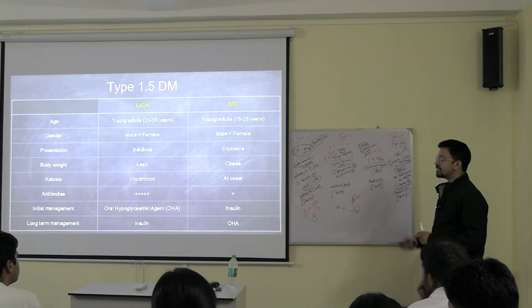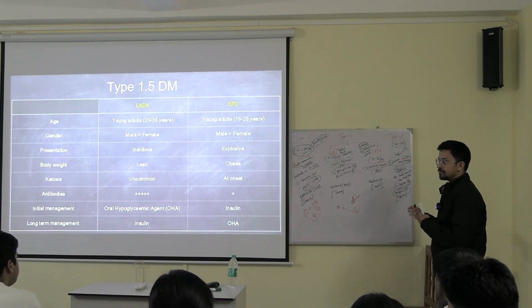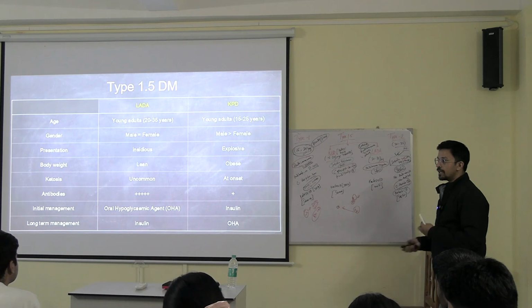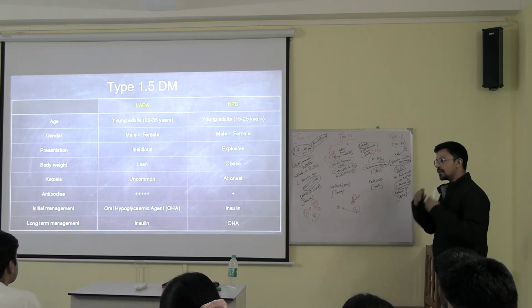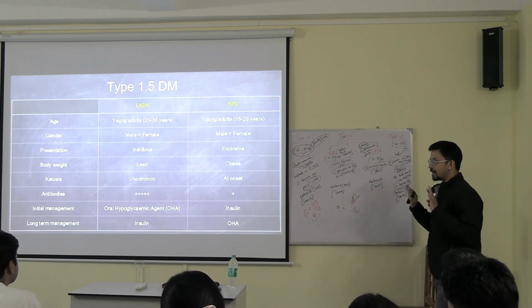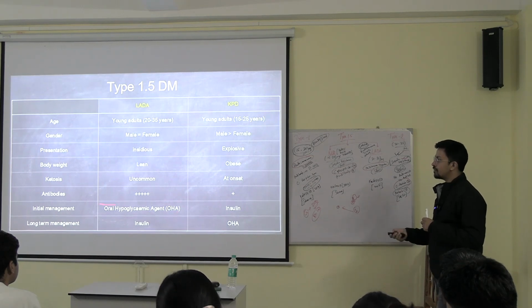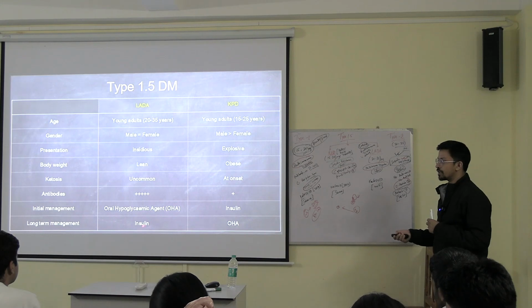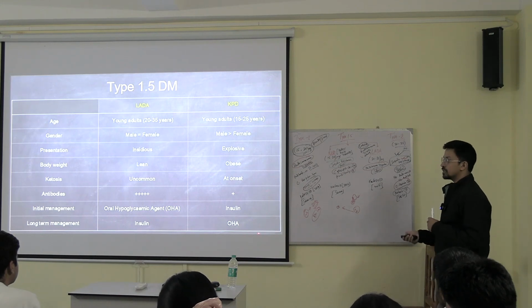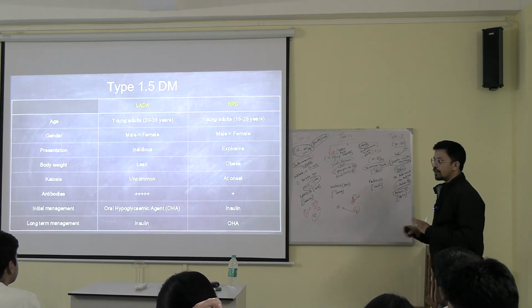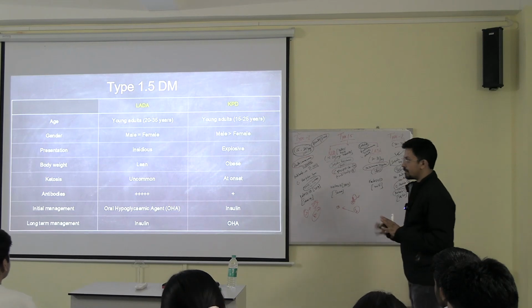In case of LADA, this is already a long-standing case. Okay, so initially we will try to give them oral tablets. If they are maintaining well with oral tablets, continue it till the time it is maintaining. Once the oral tablets are not maintaining, then you have to shift to insulin. That is why initially oral hypoglycemic agent, later on we go to insulin. But in case of KPD, this is opposite. Right? Treatment you don't have to remember, just for your understanding purpose.